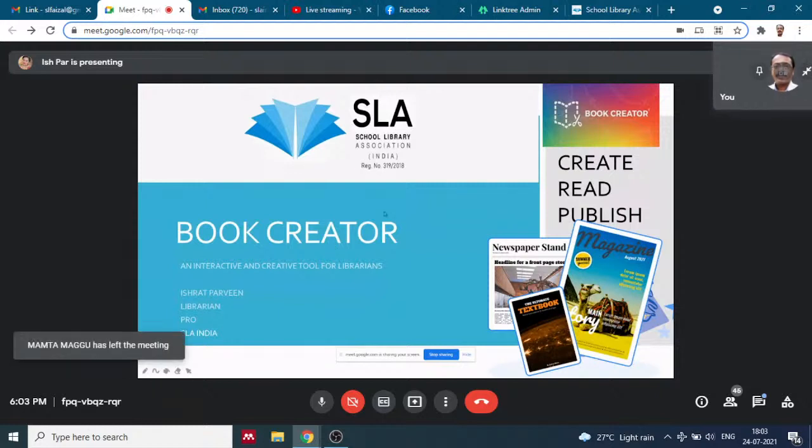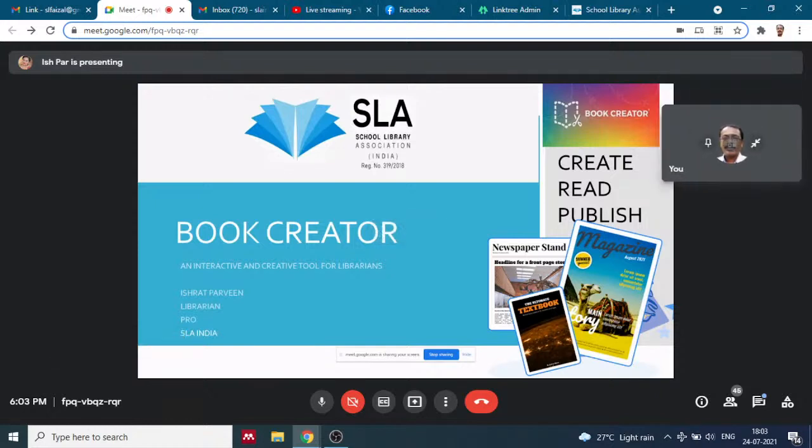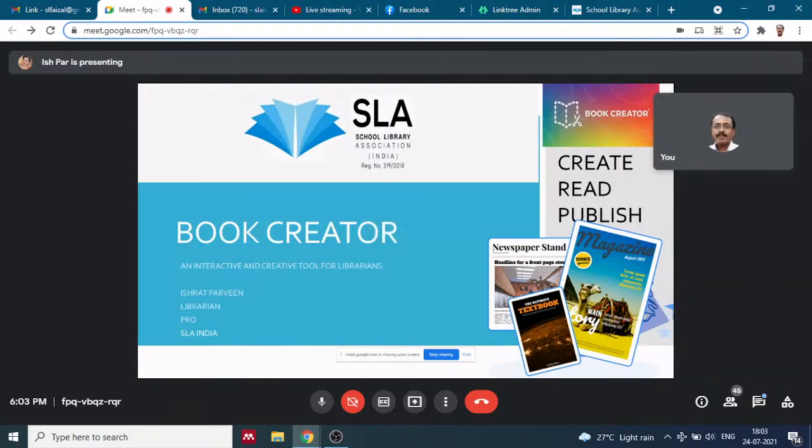Okay, so let me first introduce you to Book Creator. Why Book Creator? Book Creator is a digital book making tool with limitless options, suitable for librarians and students of all grade levels. You can add pretty much everything together into this book. It has limitless options.